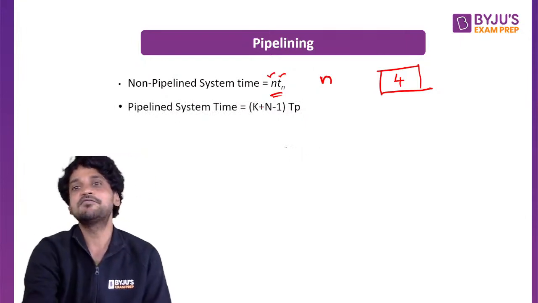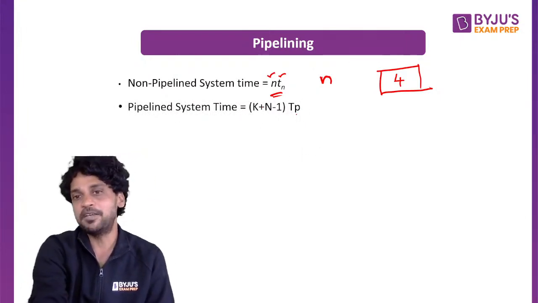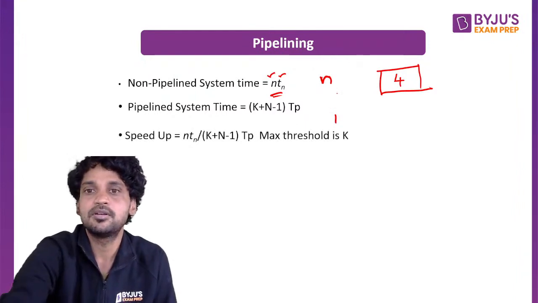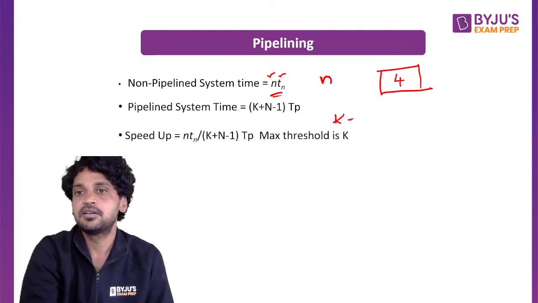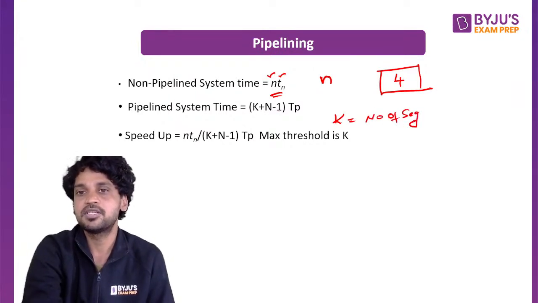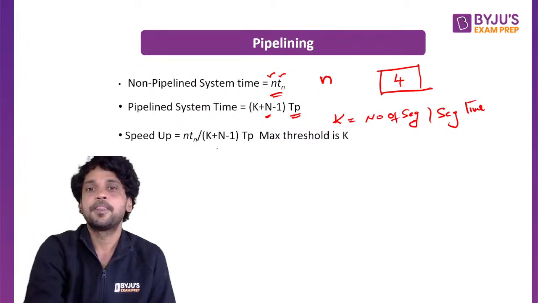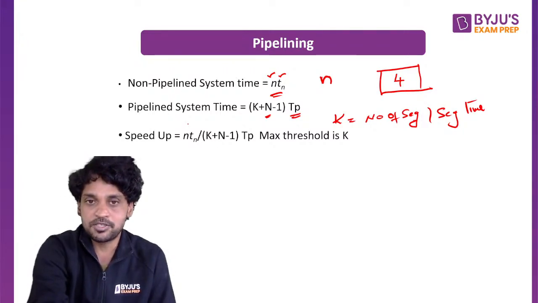In a pipeline system, it will be (k plus n minus 1) into tp, where k is the number of segments, n is the number of tasks, and tp is the segment time. Speed up is the non-pipeline system time divided by the pipeline system time, which is n Tn divided by (k plus n minus 1) into tp.